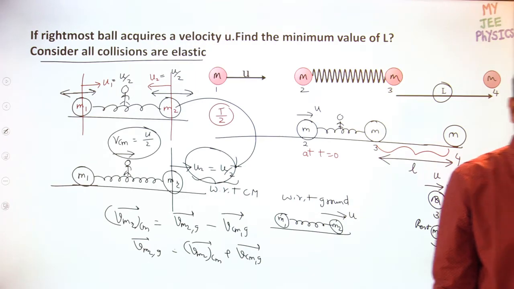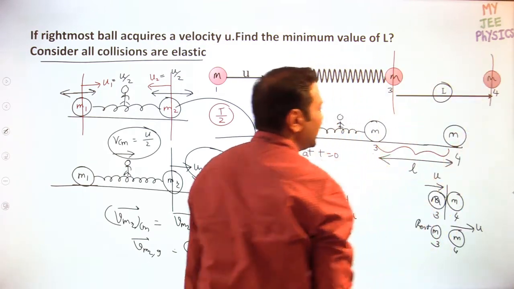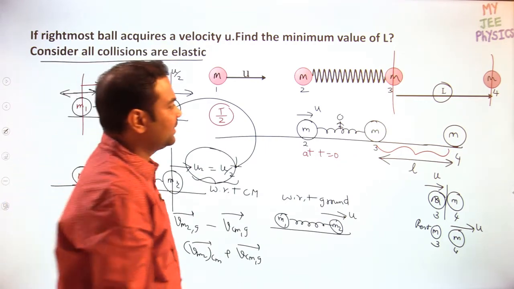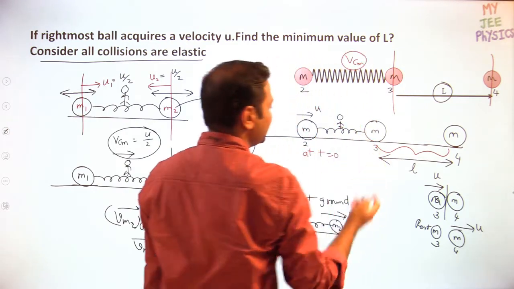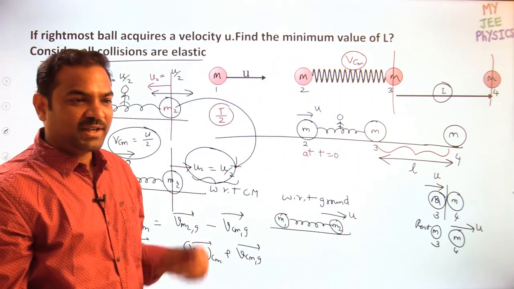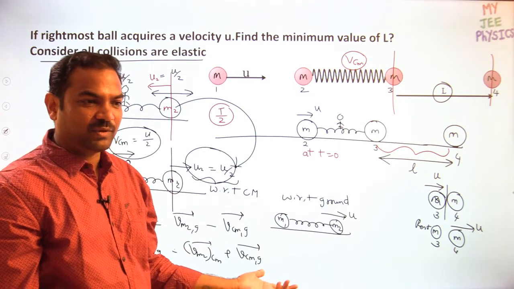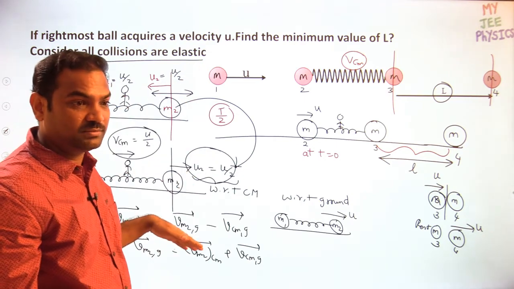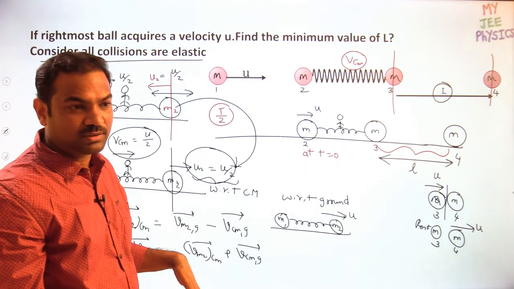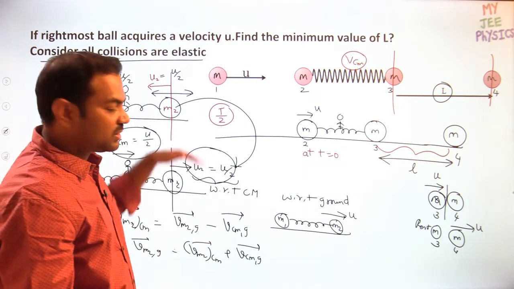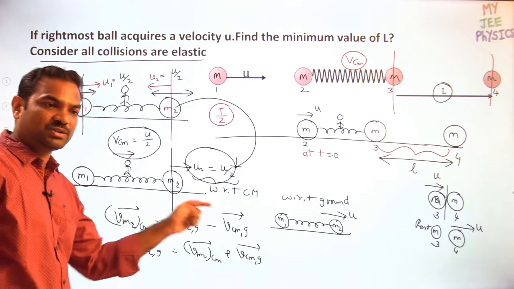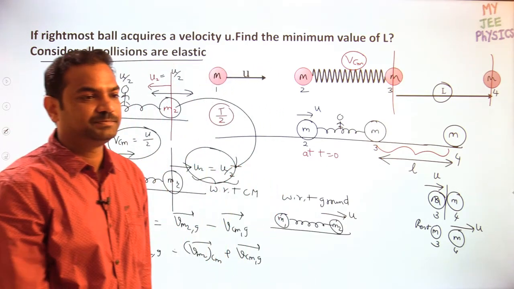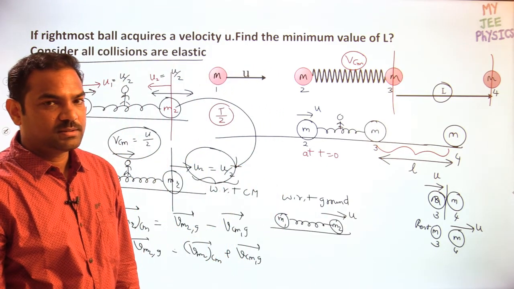Am I right? Yeah. So that means in L length it has to travel in what time? In half of the time period, with the velocity of center of mass. With center of mass velocity, it has to travel L length in what time? T by 2 times integers. It can travel T by 2 time, it can travel T time also, 3T by 2 also, 2T also. Because at all these times the object will be in equilibrium, it will have the velocity u in forward direction, so that if it is colliding with the fourth object, then the fourth object will get the u velocity. Understood?